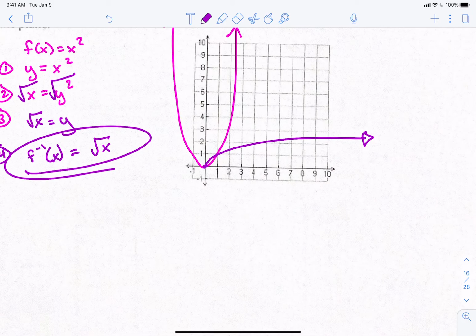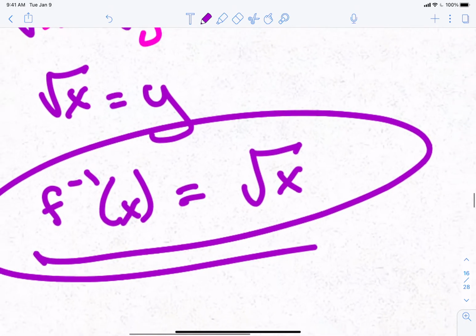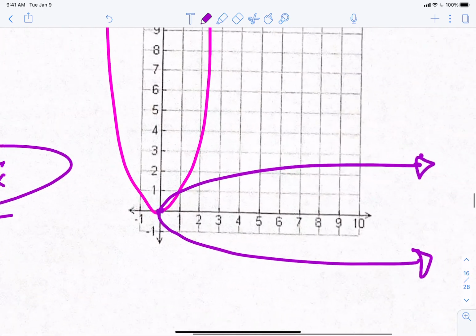Something's wrong here, because it doesn't quite look right. If those two things are inverses of each other, shouldn't they kind of look the same? So Haley says there should be another one here at the bottom, which is actually a positive and a negative square root. Okay, so where did we drop the plus and minus? When we take the square root, we have to include a plus and minus, right? You remember talking about that? Like the square root of 4 is not 2, it's positive 2 and negative 2. So this is the plus part, this is the minus part, right?